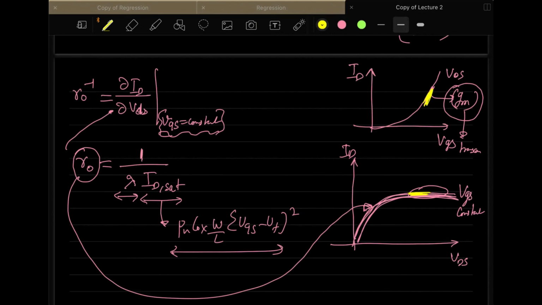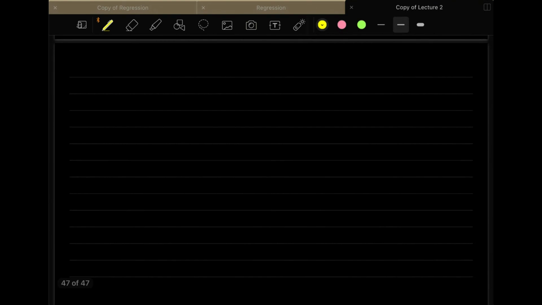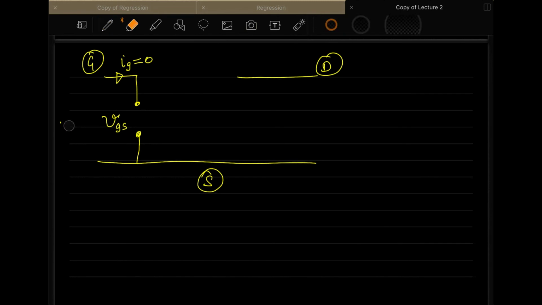Now that we have quantified it, let us draw the small signal model. We have the gate, the drain, and the source. As I told you already, the gate and source terminals will be open circuited because there is no gate current flowing. And please note, it is now small vgs. Earlier, what I wrote here was capital VGS because it was a large signal model. Here we are dealing with small signal, so we write small vgs.